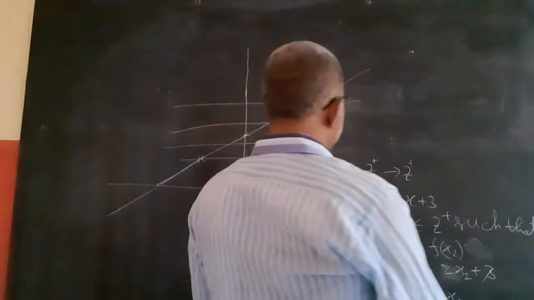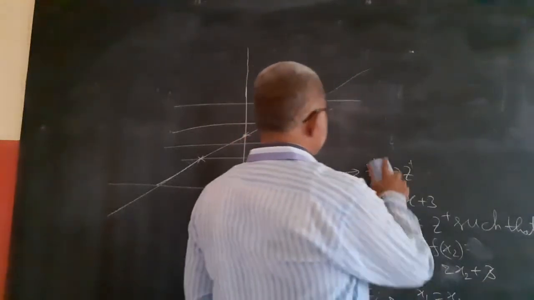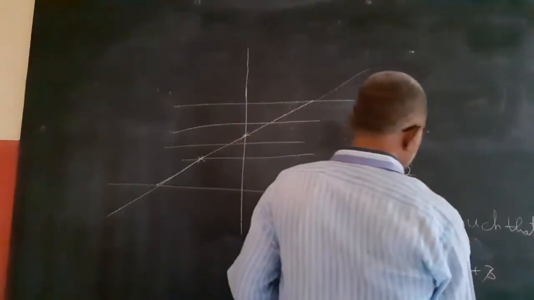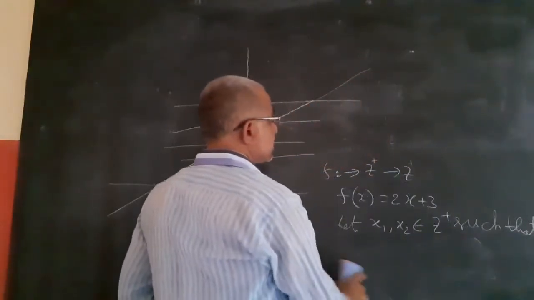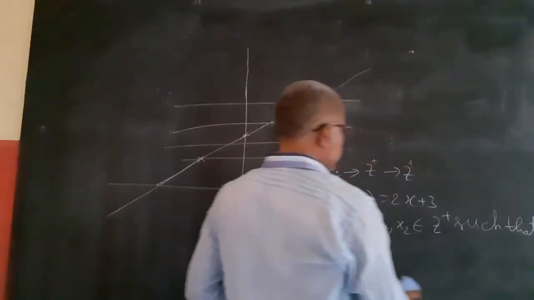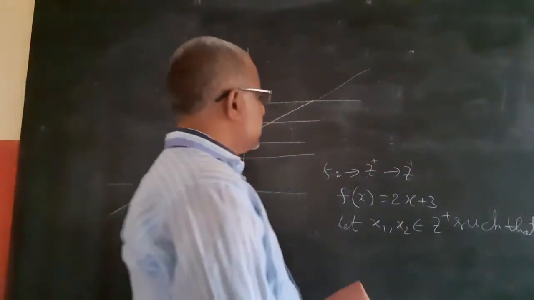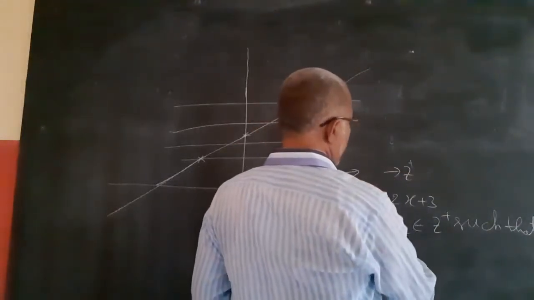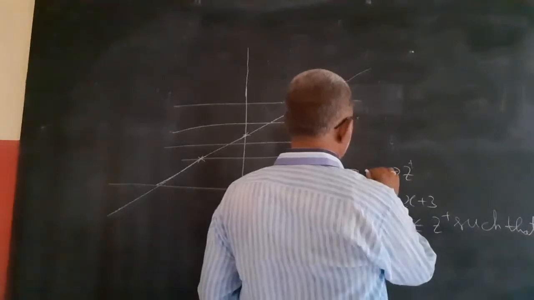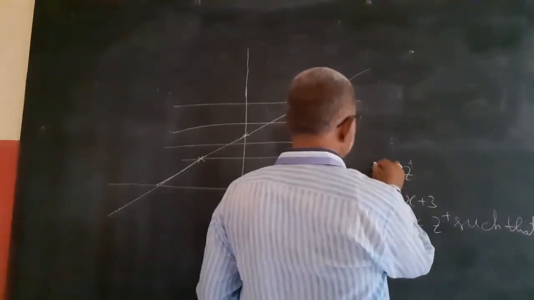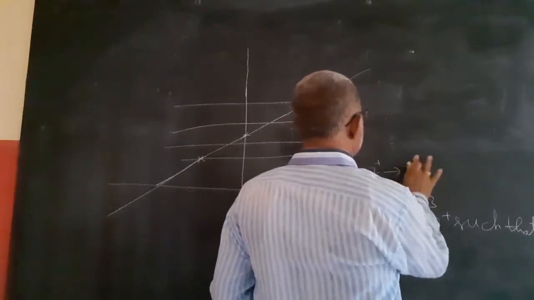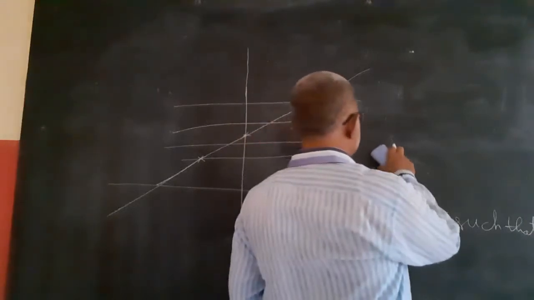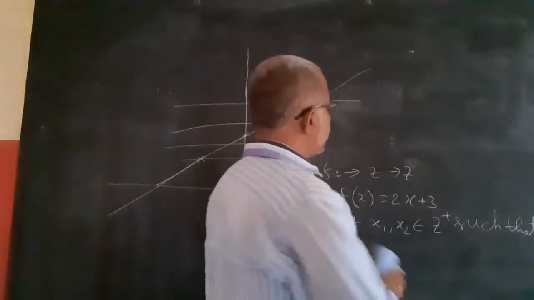Instead of Z plus to R, or first we take Z to Z. Z to Z is better, then we will come to know.